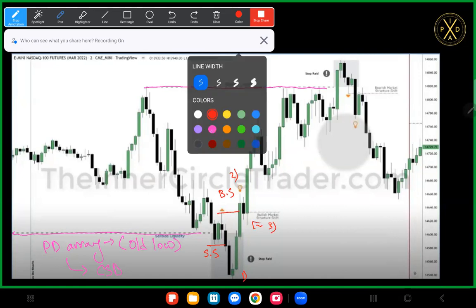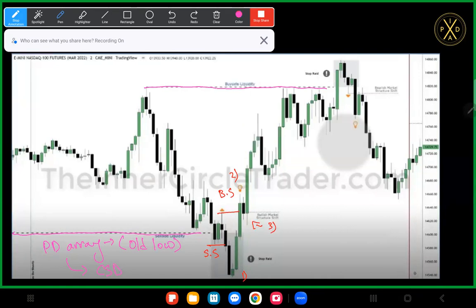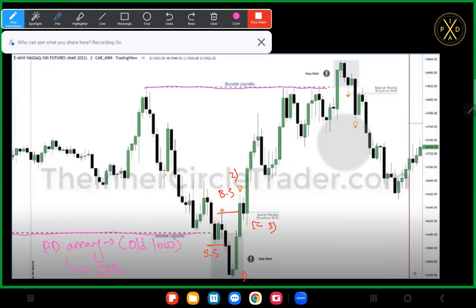Now, building on what Zusi taught us in his YouTube video, he told us that the key to this market structural shift right here was the fact that it rebalances an old fair value gap. So that would classify this as an intermediate term high. All right, so when we have a high that rebalances an old imbalance, that is that intermediate term high. So ITH, and then when that gets broken, that is, as he classified, typically where we would classify that as a market structural shift.